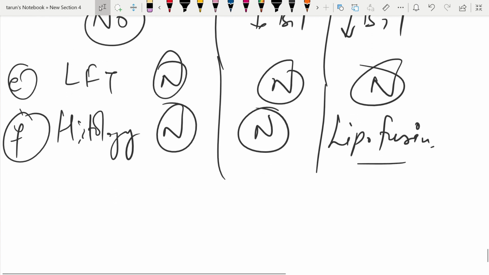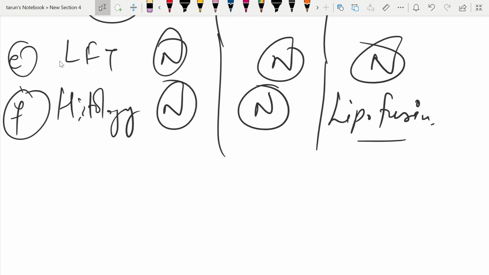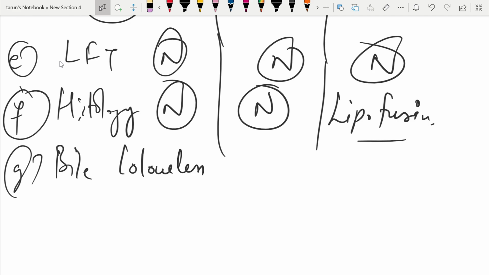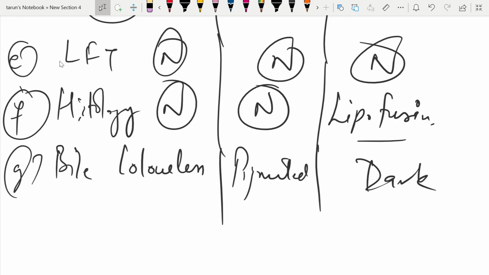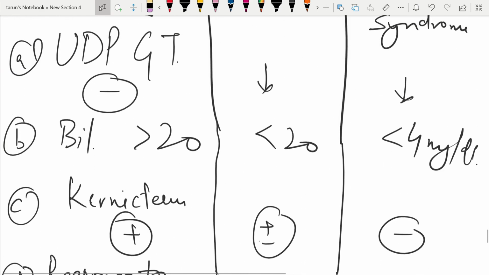Then we'll see the color of the bile. Here it is colorless in type 1. Here it is pigmented in color. Here it is dark in color in Gilbert syndrome. So these are the various differences between Crigler-Najjar type 1, type 2 and Gilbert syndrome.